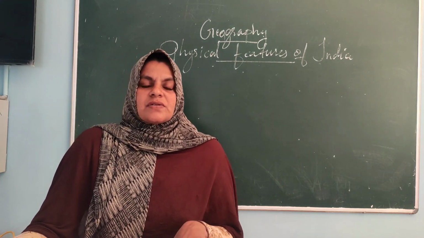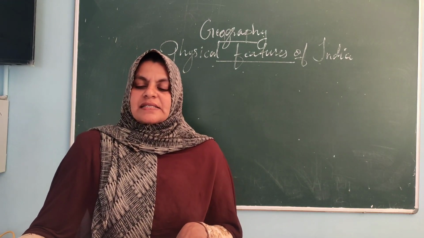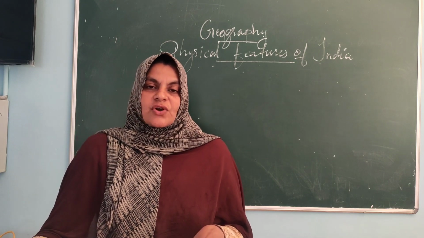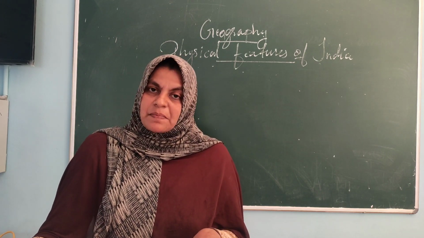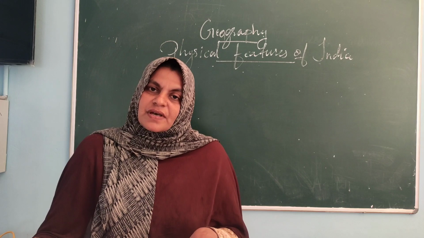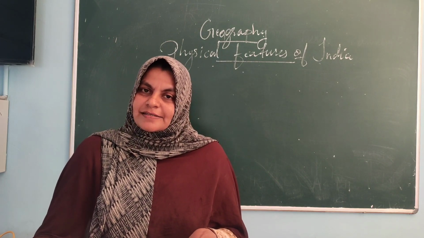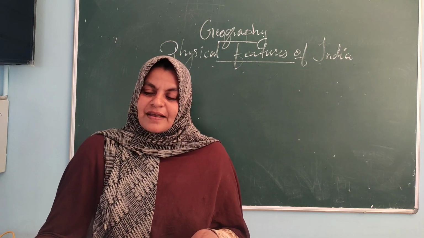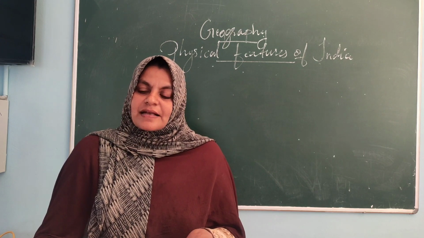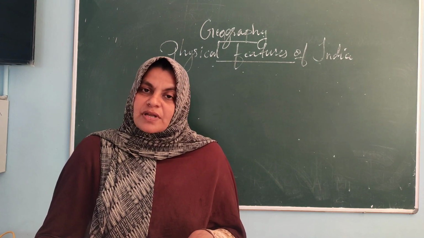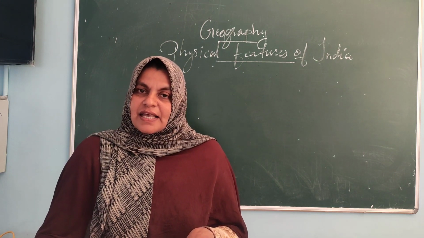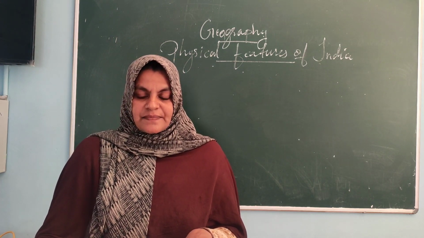We discussed the northern plains. There are 3 sections of the northern plains. Can you remember which are the 3 sections? Yes, which are they? Punjab plains, Ganga plains, Brahmaputra plains. Okay, these 3 we discussed.